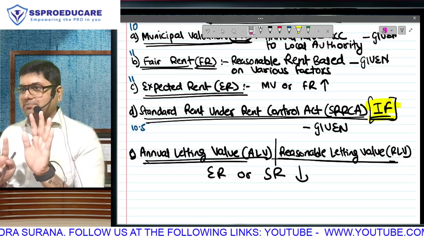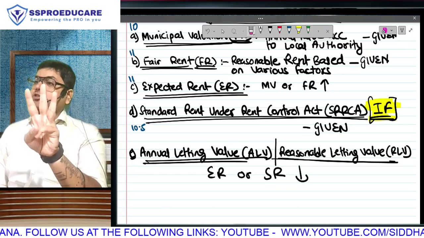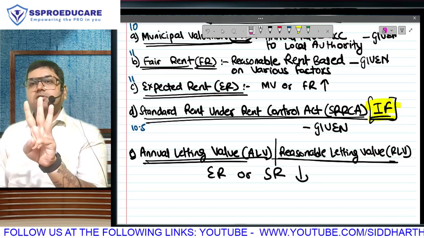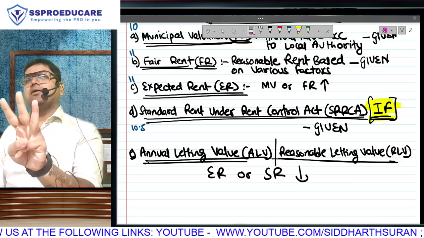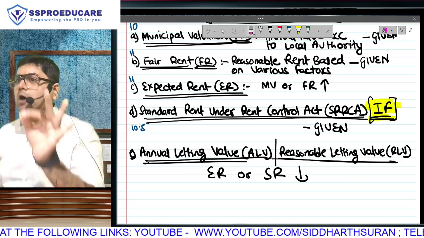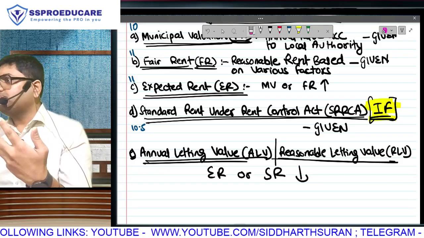So ladies and gentlemen, till now, what is the GAV calculation? There are totally 7 steps, but we are till now done only with 5 steps. And out of those 5 steps also, 3 amounts are given to you in the question: municipal valuation, fair rent, and standard rent, if applicable. And how easy it is to determine market rent, at least from an exam perspective.